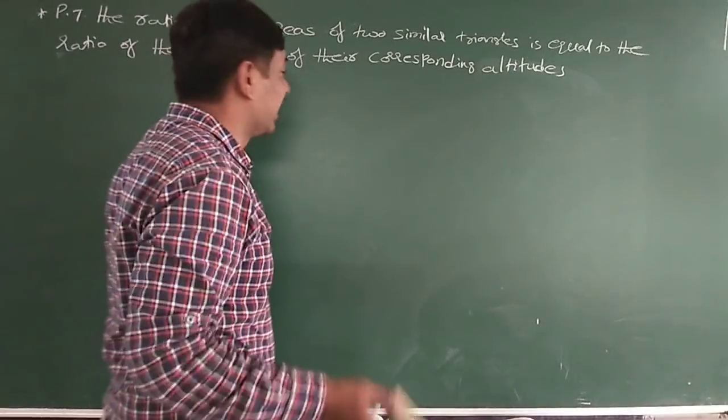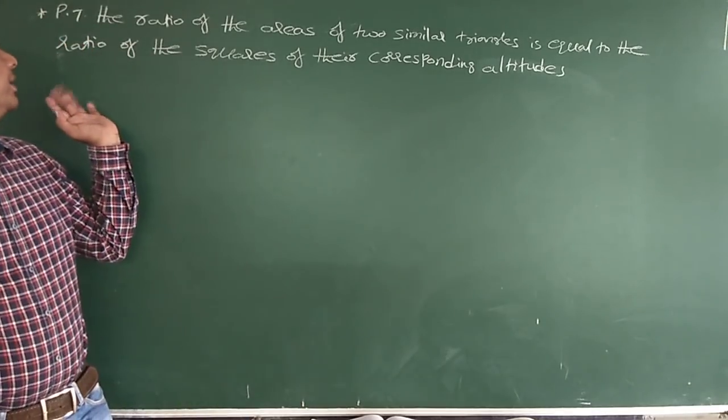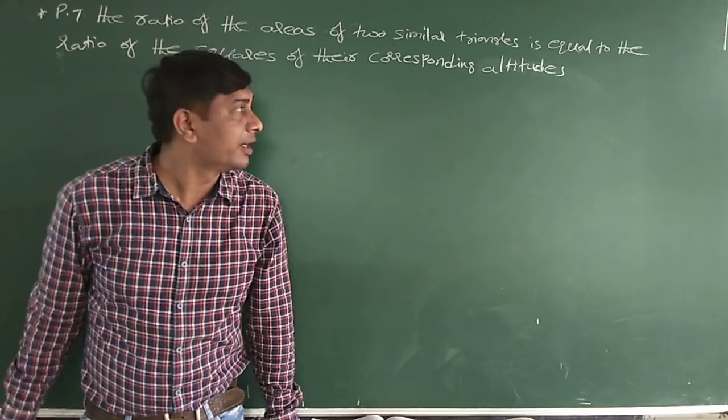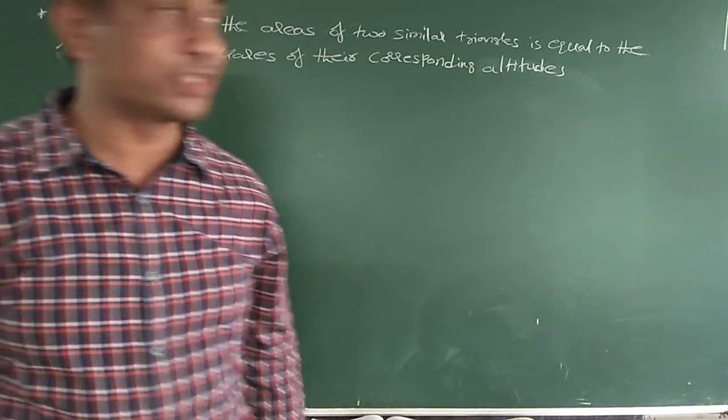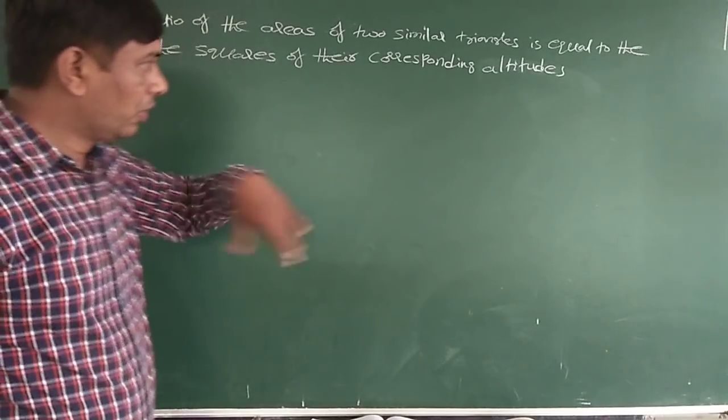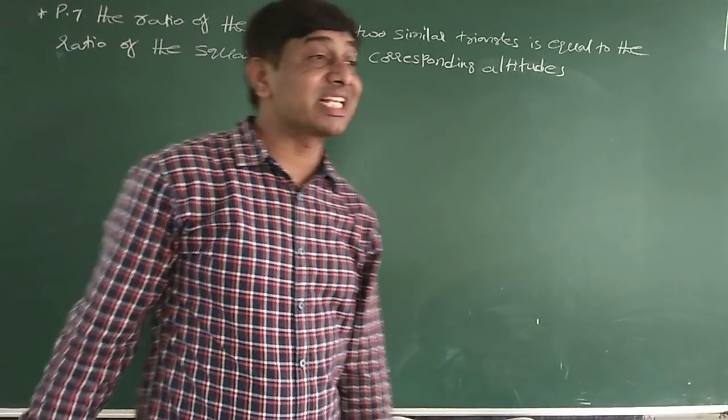Hello students, in the last video we discussed how to prove that the ratio of the areas of two similar triangles is equal to the ratio of the squares of their corresponding sides. Now the continuation.